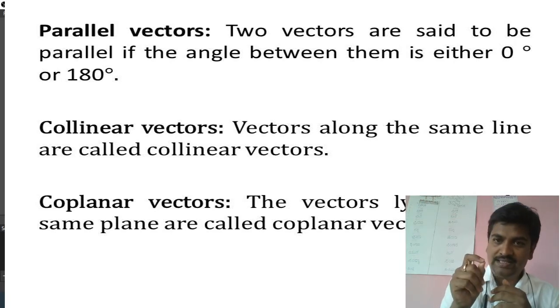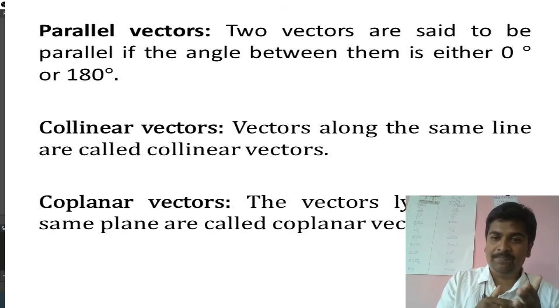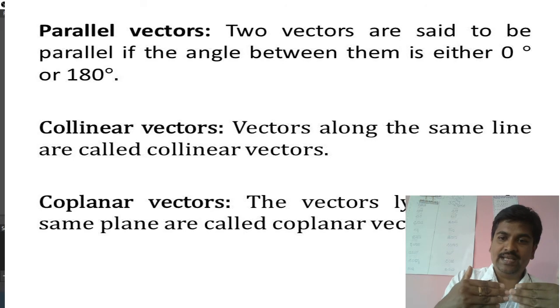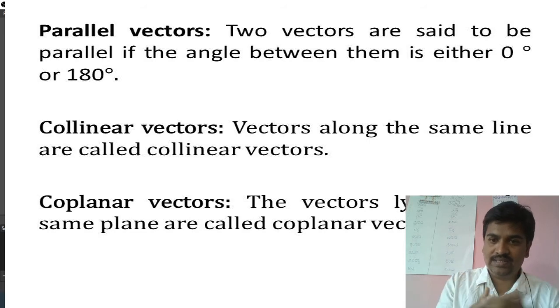The only condition is that the angle between the two vectors must be 0 or 180. 0 means they are in the same direction, and 180 means they are in opposite directions. If the angle between those two vectors is 0 or 180, then they are called parallel vectors.